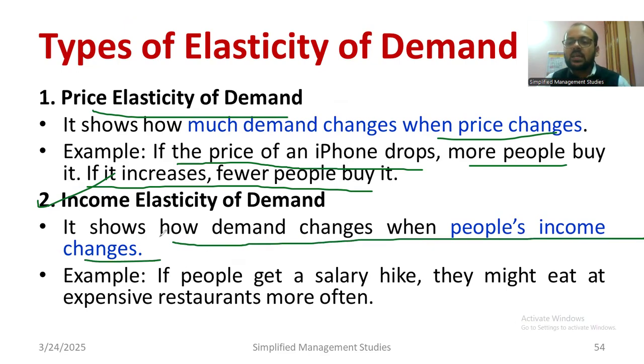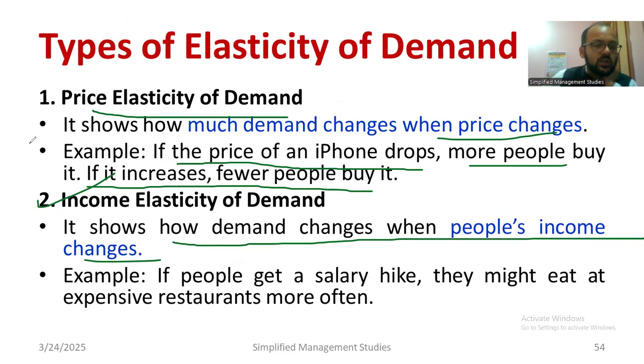Suppose a person A's salary has been increased from 80,000 INR to 1,20,000. Anyway, his lifestyle is going to change. He is going to buy branded shoes. He wants to shift his weekend restaurant party to very premium restaurants. Even food habits will change, and the way of dressing, everything will change. That is basically income elasticity of demand.